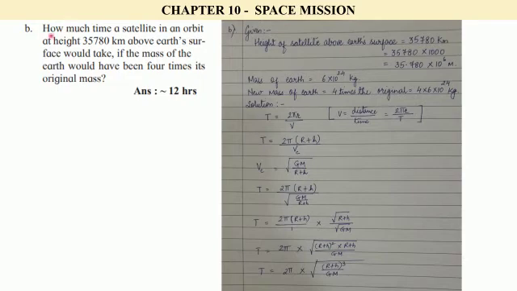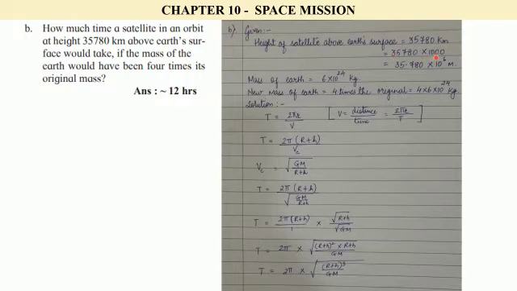Second numerical: how much time would a satellite in an orbit at a height of 35,780 kilometers above Earth's surface take if the mass of the Earth would have been 4 times its original mass? So the height of the satellite above Earth's surface is given to us to be 35,780 kilometers. We shall convert it into meters.